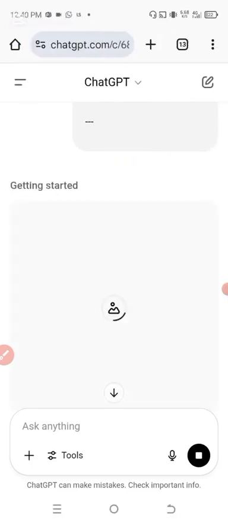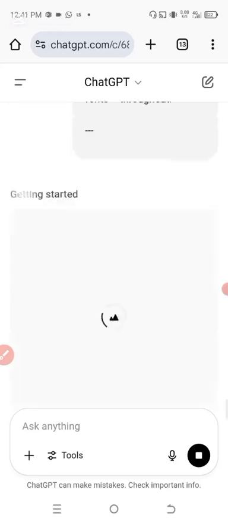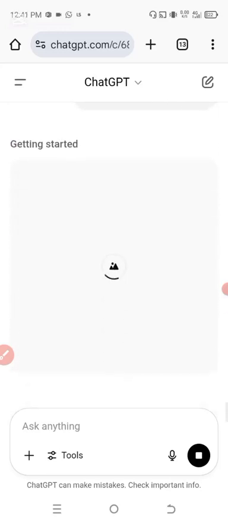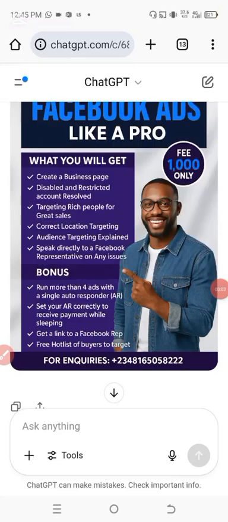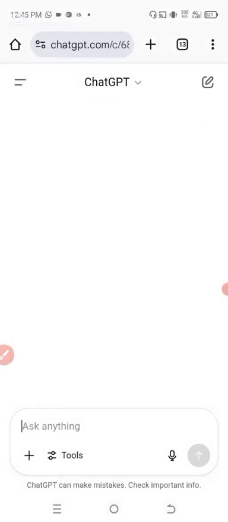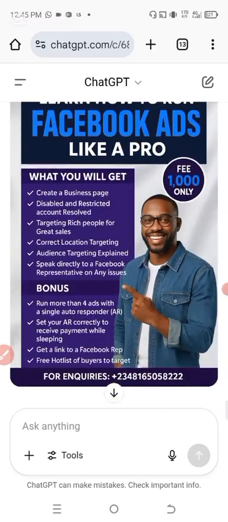Let's see the results. Can you see? ChatGPT will surely create that flyer for you. This is magical. Okay, let's see the result of what you are going to get. As you can see, this is the result. I reloaded, and now this is the result.